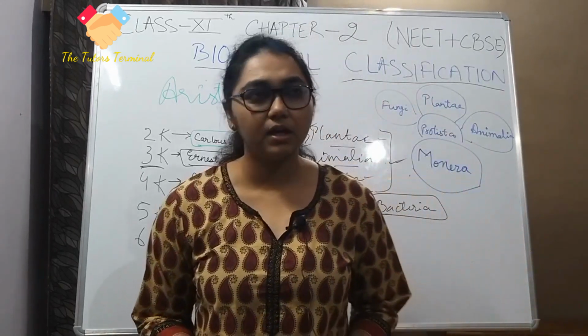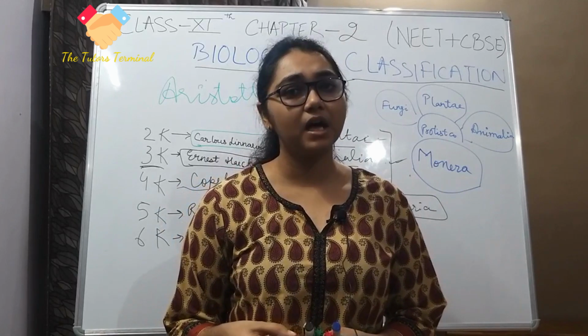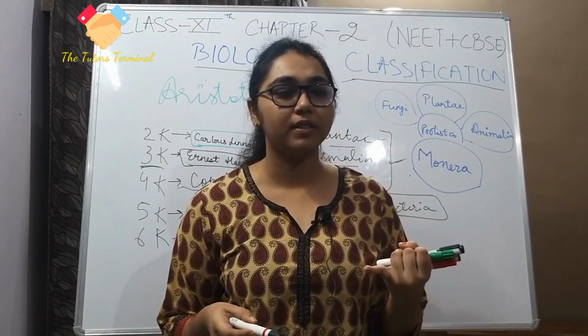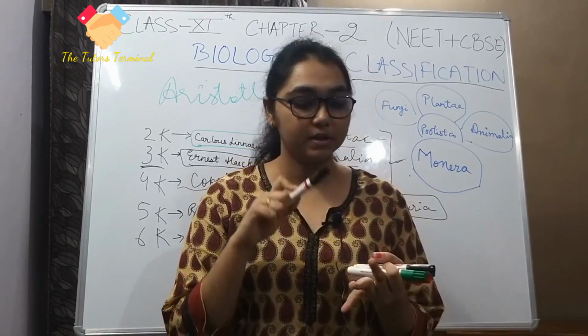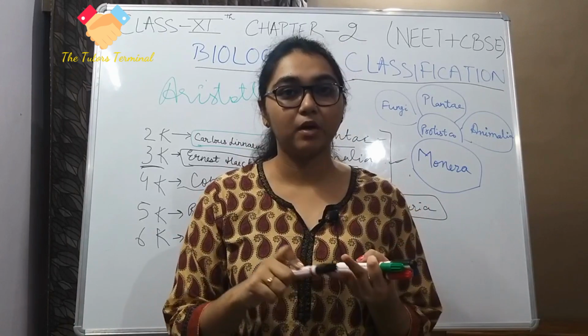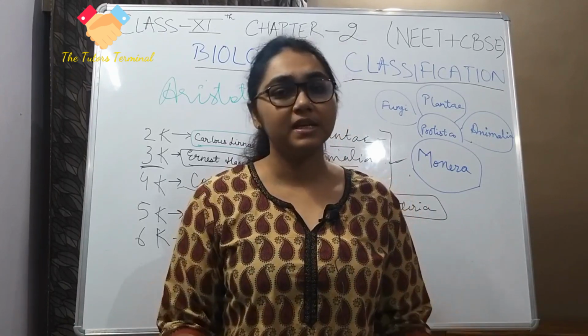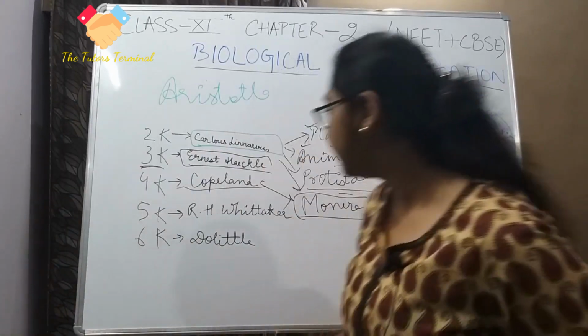But still there was some confusion, and a lot of doubts remained on the basis of cell wall, nutrition, plasma membrane, and evolutionary relationships, which are very important.